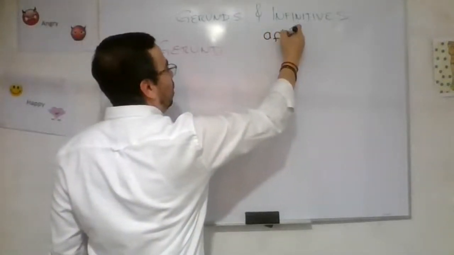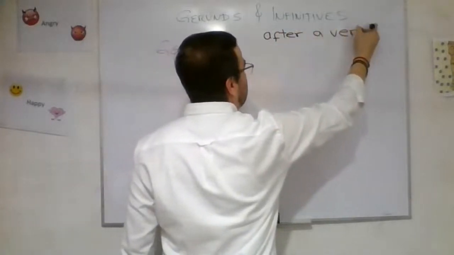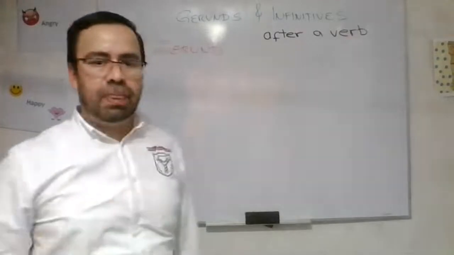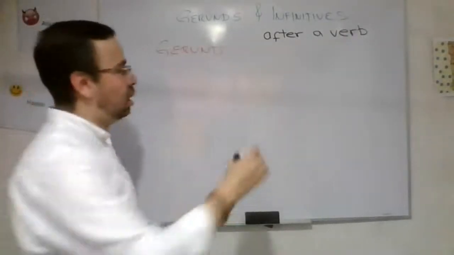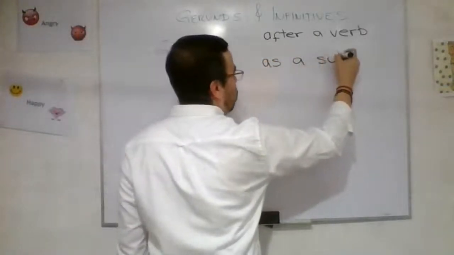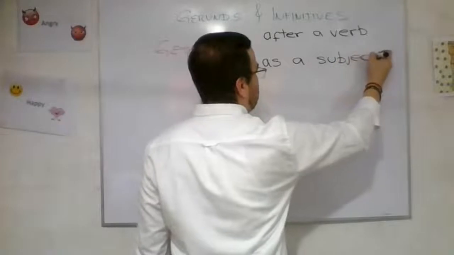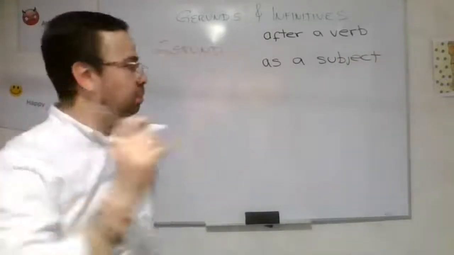The second one could be as a subject. And the third is after a preposition.